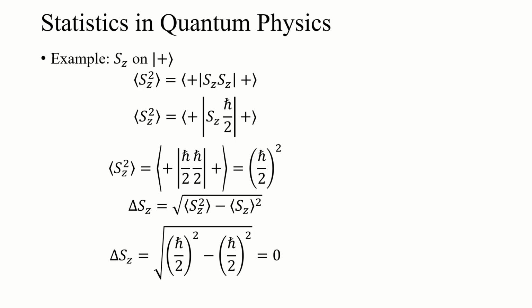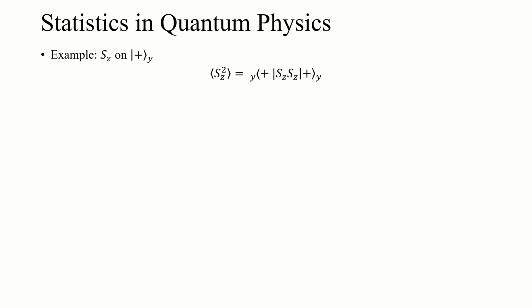It ends up being h bar over 2 squared minus h bar over 2 squared, or 0, which again makes sense. If we were to make a bunch of measurements of the spin up state in the S sub z basis, every measurement would be h bar over 2 positive. So there's no spread in that data. We have a bunch of measurements of the exact same value. The spread is 0.